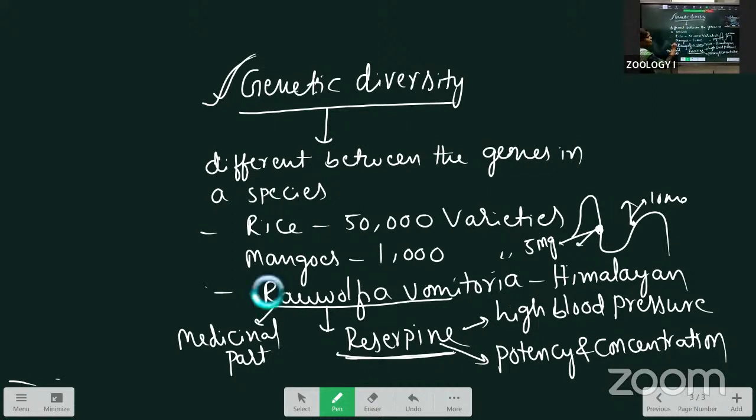A good example is Rauwolfia serpentina. It is a medicinal plant producing the chemical reserpine that we use for treating high blood pressure. But these plants are not all producing the same concentration and potency of the chemical. The difference is there, and that we call genetic diversity. Clear? Next, reasons for greater biodiversity in the tropics.